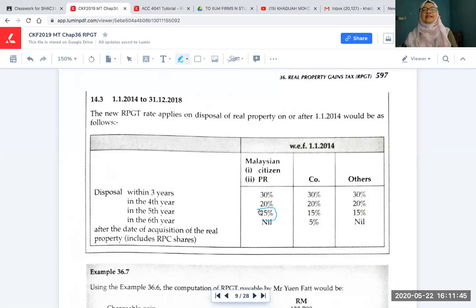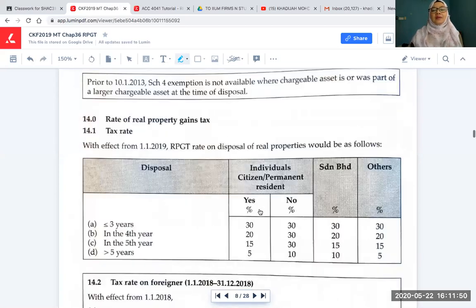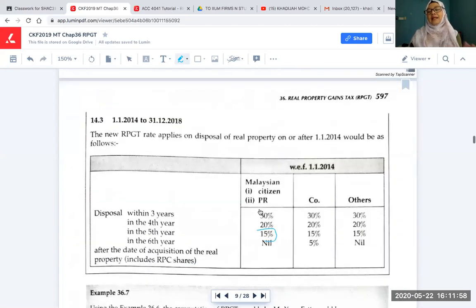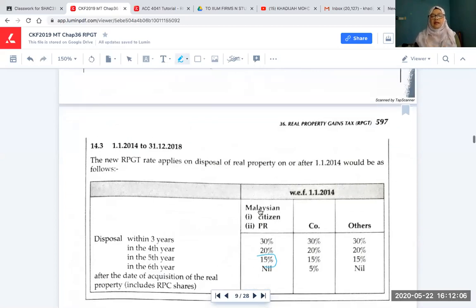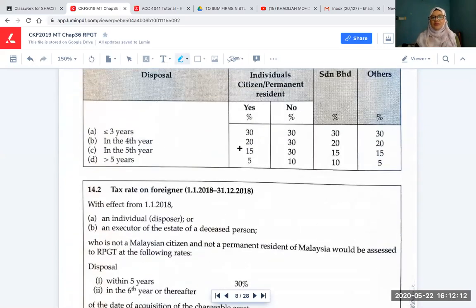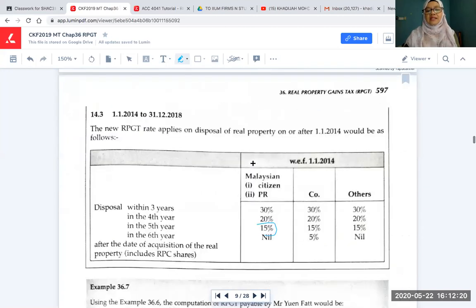Normally in our exam, since this is an exam question, at the time of the exam it was not 2019 yet. So we only had one table. But now that we have another table for 2019, you have to decide which table to use for the correct rate. In the 5th year here it is 15%. With the new rate, the 5th year is the same, 15%. The difference is that in the 6th year, you have 5%. Before this, in the 6th year, it was 0%. That's the difference.